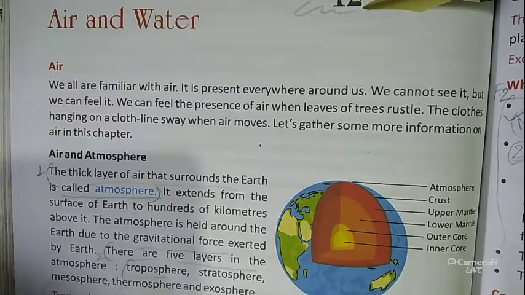It is present everywhere around us. We cannot see the air, but we can feel the presence of air.